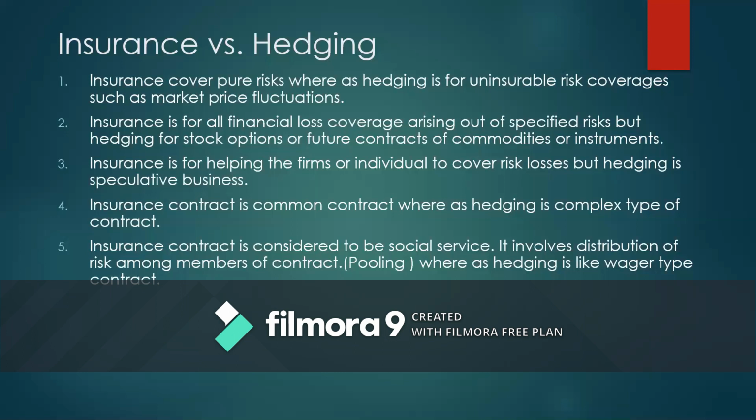Hedging is for uninsurable risk. Pure risks are always calculated in terms of finance, and only pure risks are compensated in the insurance contract. Whereas in hedging, not only pure risks but also speculative risks are covered under the hedging contract. The things which an insurance company cannot cover under an insurance contract are covered under a hedging contract, because no insurance company will promise to compensate for price fluctuations in the market. It is only covered under the hedging contract. If price fluctuations are covered, it is not called an insurance contract, it is called a hedging contract only.